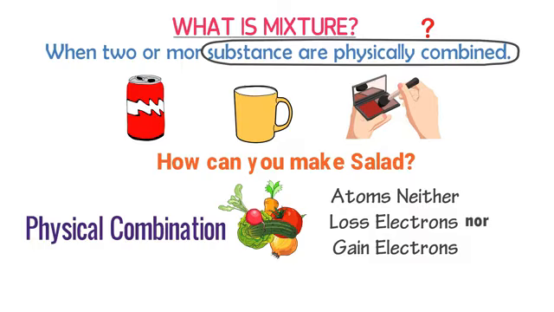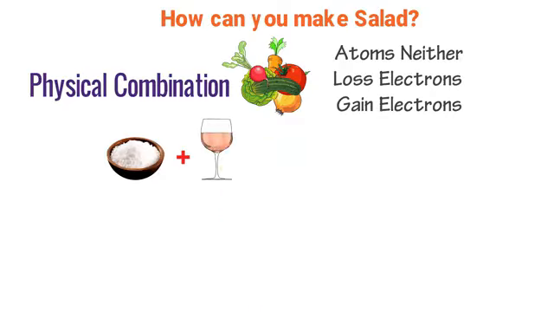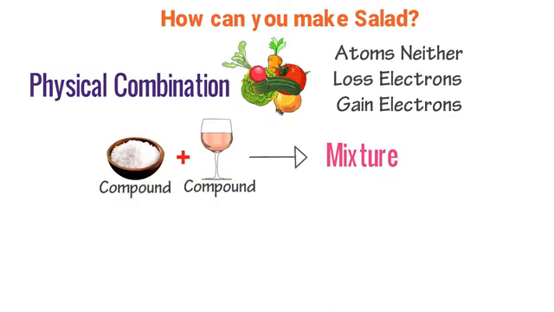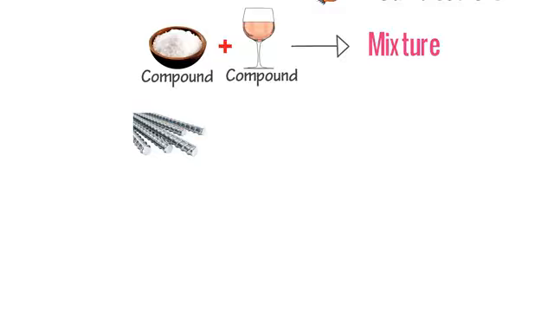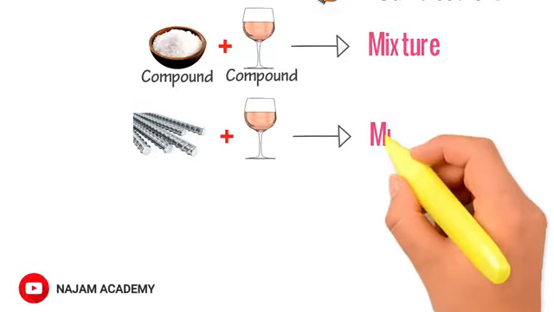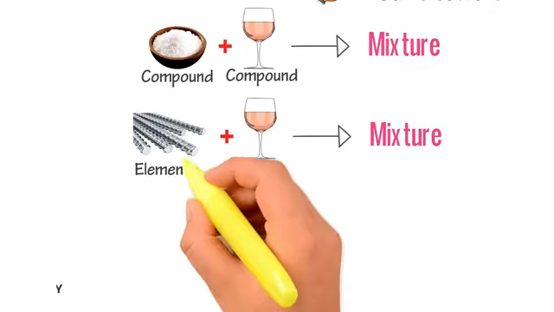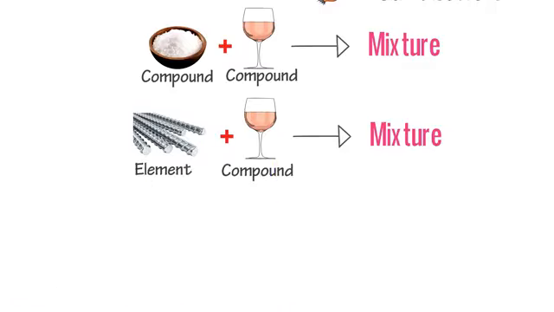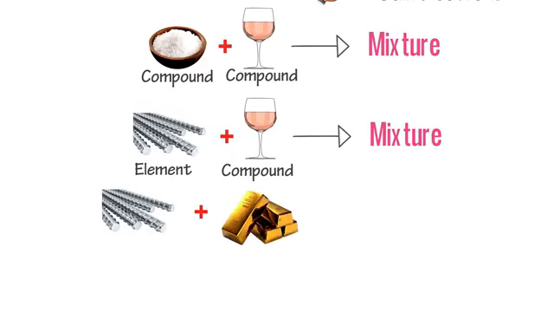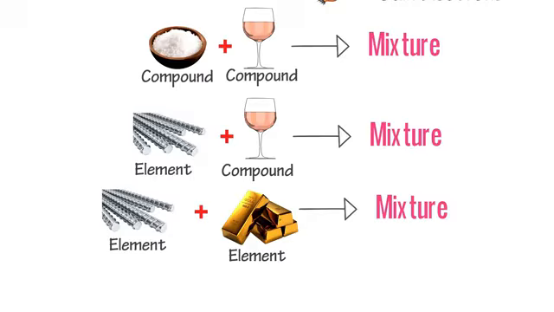Some other examples of mixtures: when salt plus water are combined together, we get a mixture. Here salt is a compound and water is also a compound. The second example is when you put some iron foils into the water, you get a mixture. Here iron is an element and water is a compound. Thirdly, when you add iron to gold jewelry, you get a mixture. Here iron is an element and gold is also an element. Thus, by combining different substances physically, we get a mixture.